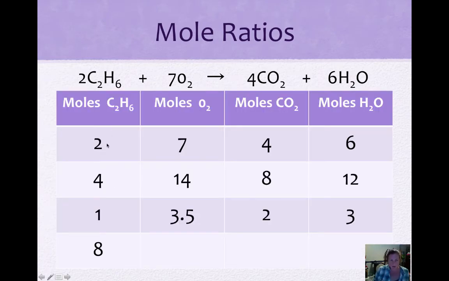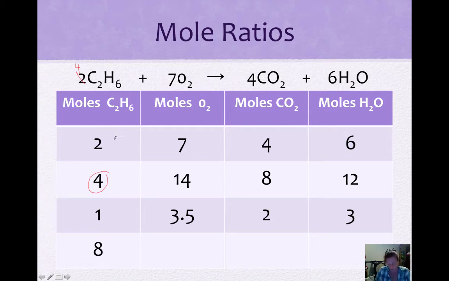So we start off with 2 for our C2H6, right? 7 for oxygen, and then on our product side we have 4 carbon dioxide and 6 water. This is exactly what is in the formula, the original equation. So now if we change any of the numbers of moles, we can figure out what we would end up with. So for example, if we change this to 4, if we have 4 moles, now we can figure out what we would have for each other part of the equation.